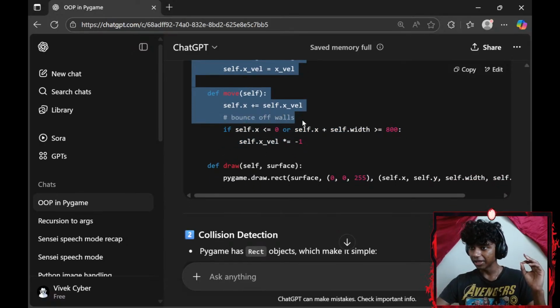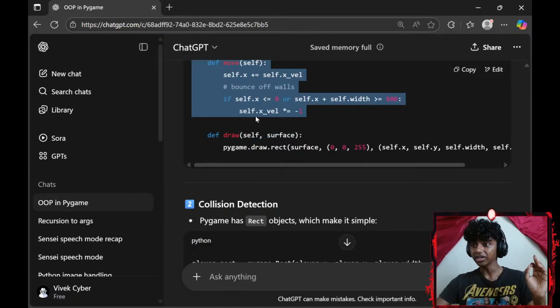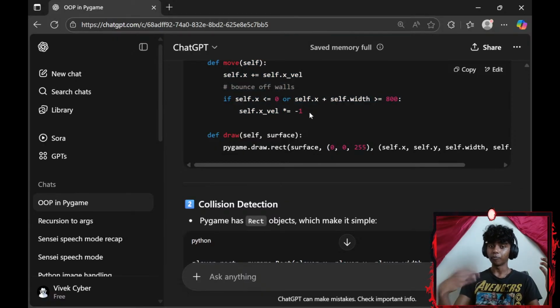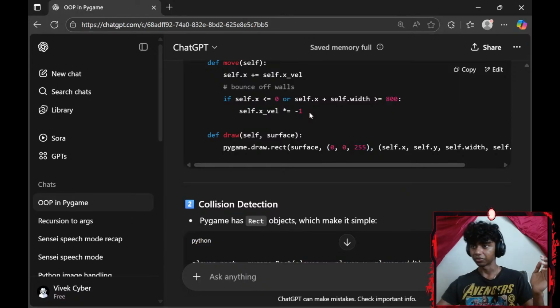And then we bounce the player off the wall if my self.x-axis is less than or equal to 0, or my self.x-axis plus my self.width is greater than or equal to 800, self.x-axis underscore velocity asterisk equals to -1. Basically, this switches the velocities from +5 to -5. So it hits the wall, now it's -5, it goes backwards, if that made any sense.